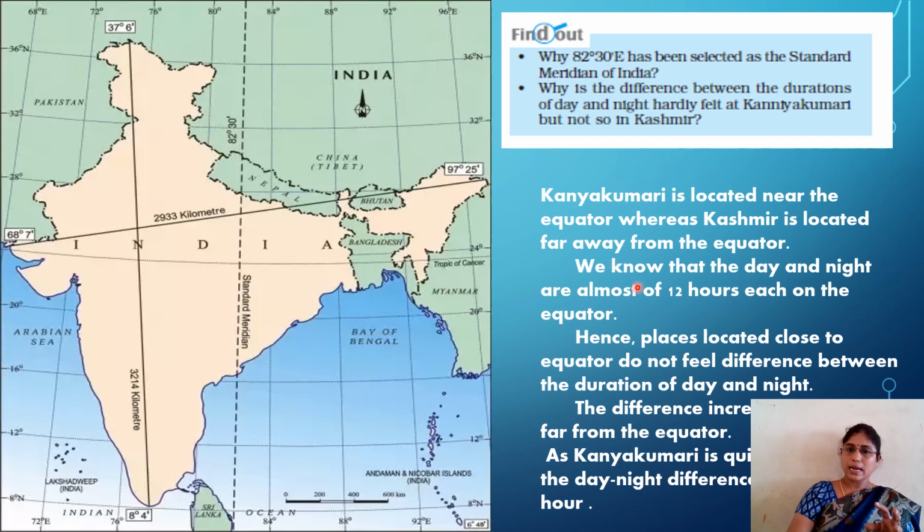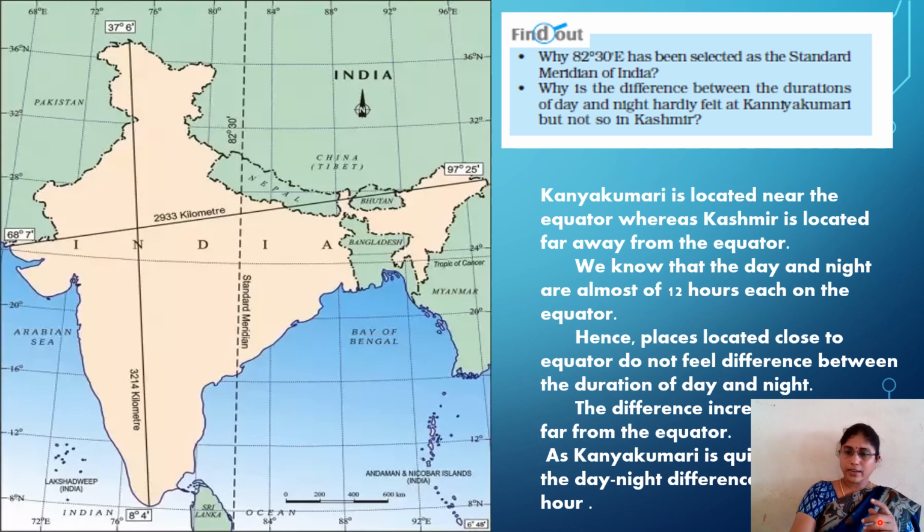We know that day and night are almost 12 hours each on the equator. As I explained before, days and nights are equal at the equator. At the temperate zone, daytime is more. At the frigid zone, night time is more. Is it clear? Hence, places located close to the equator do not feel a difference between the duration of day and night. So both days and nights are equal.